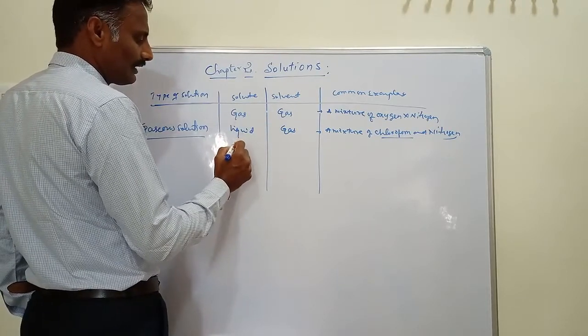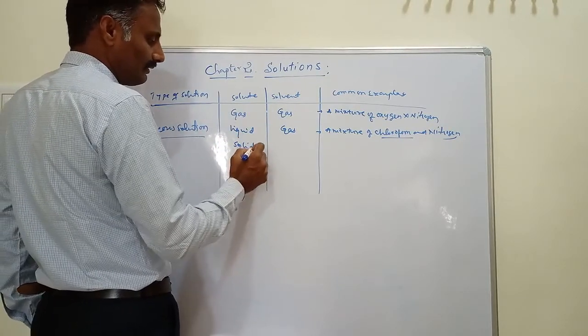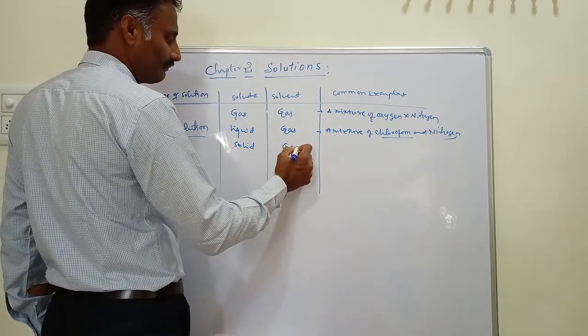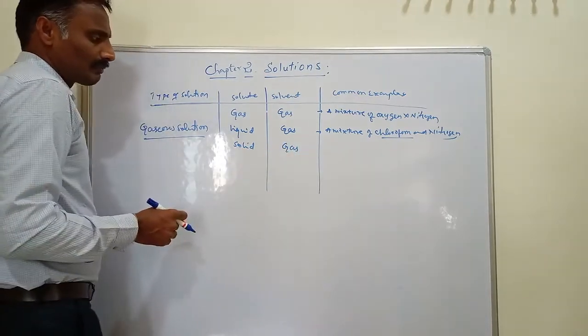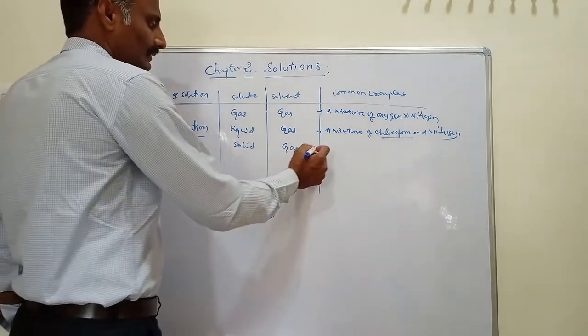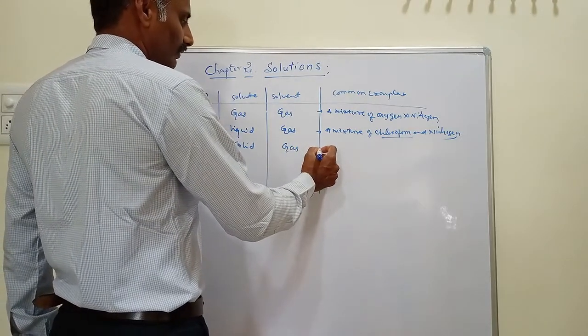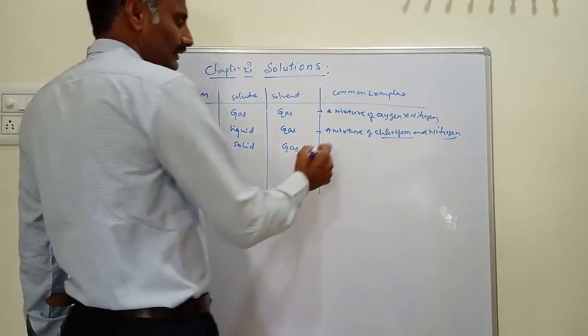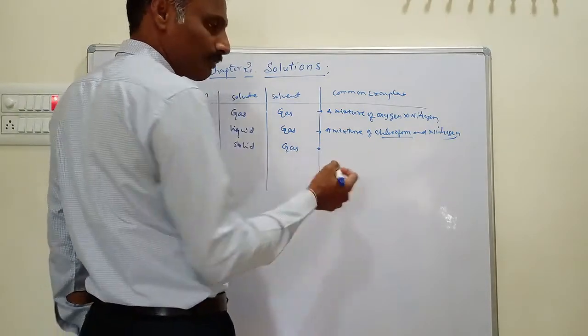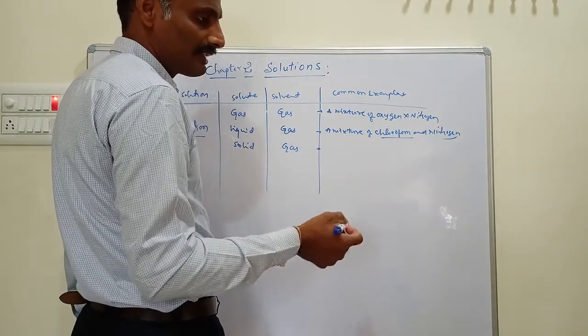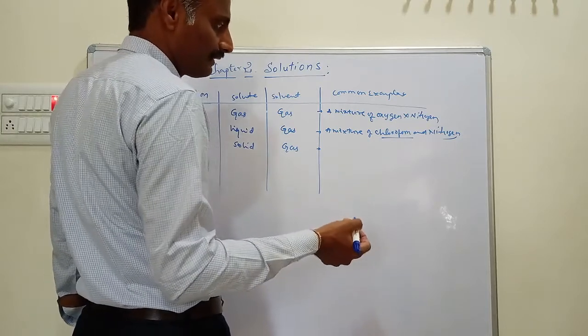Next, the third one is solid particles in gas. Here solid particles are present in gas. The solid particle is camphor, and camphor particles are dispersed in air, that is, nitrogen gas.